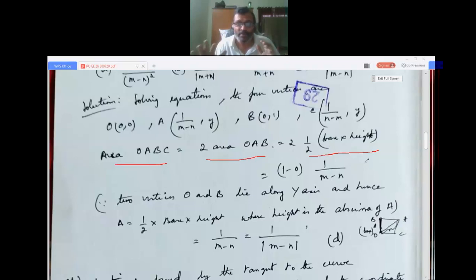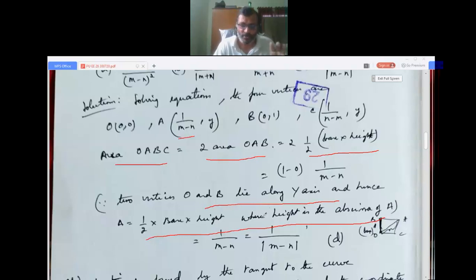So you can actually see, when it is given here, OABC: if you take O here, then B here, then C here. What you can see here is the height. Since both the points (0, 0) and (0, 1) are on the y-axis, the two vertices O and B lie on the y-axis, and hence the half into base into height will use the abscissa of A, that is 1 by m minus n.